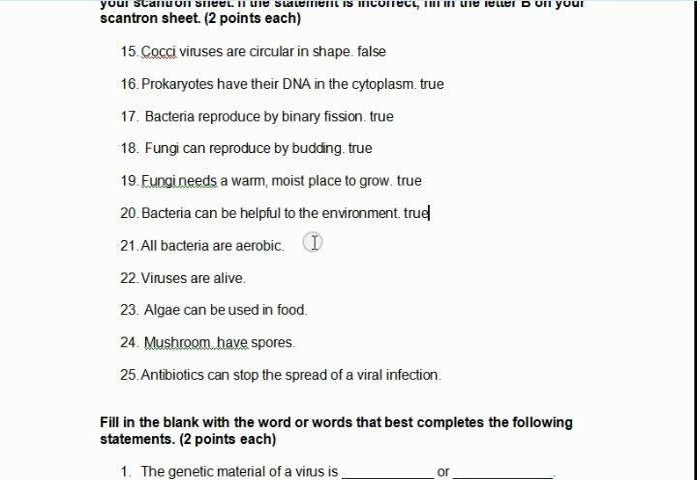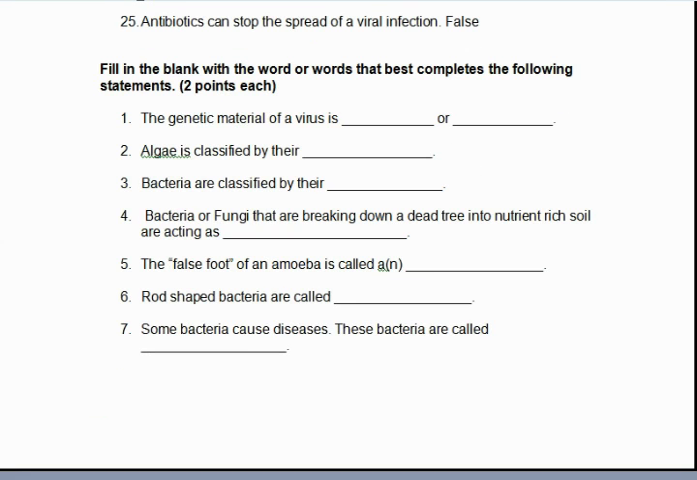True. All bacteria are aerobic. False. Viruses are alive. Also false. Algae can be used in food. True. Mushrooms have spores. True, they're on the gills. And antibiotics can stop the spread of a viral infection. That's false. They can stop the spread of a bacterial infection.